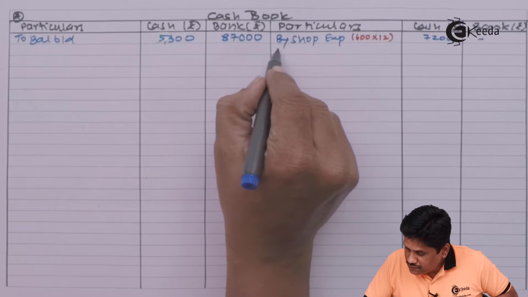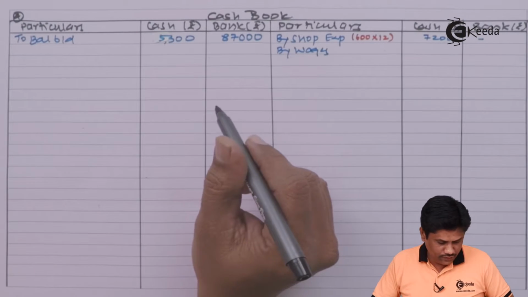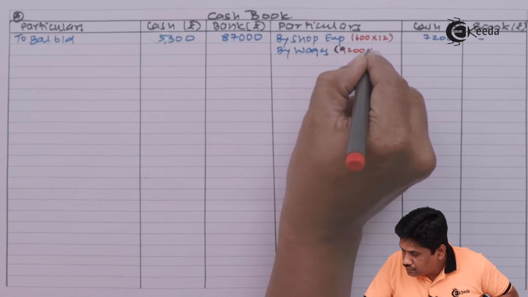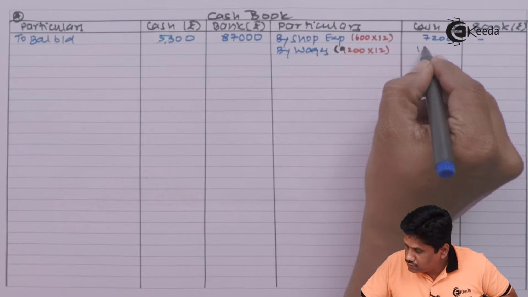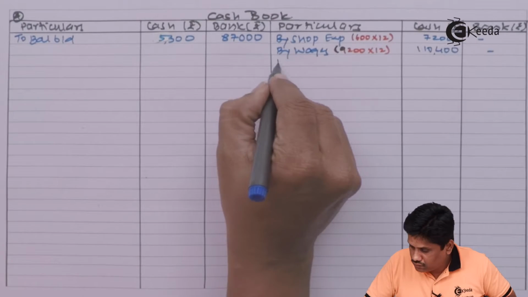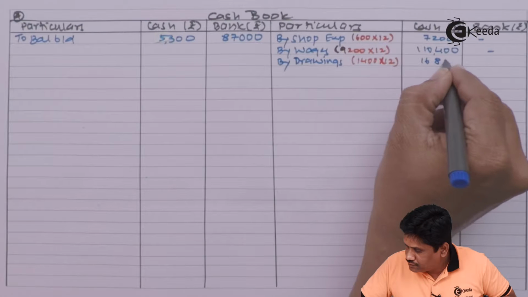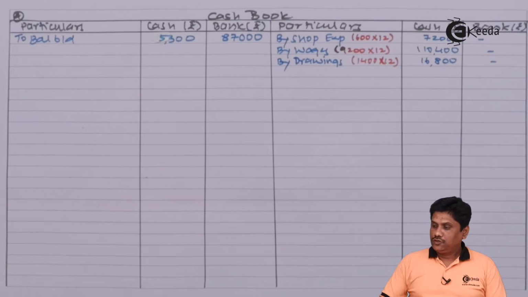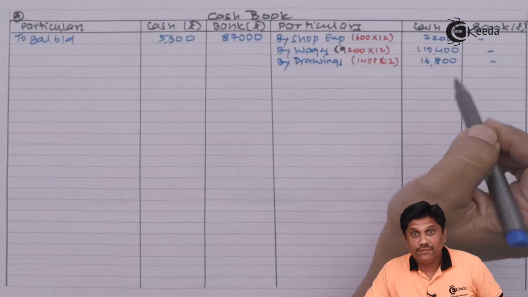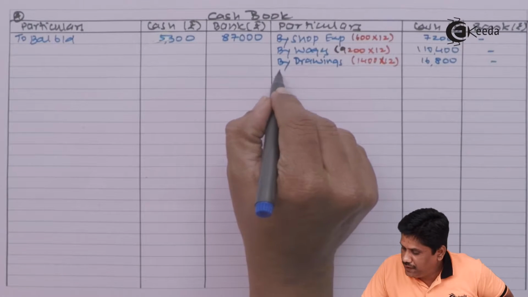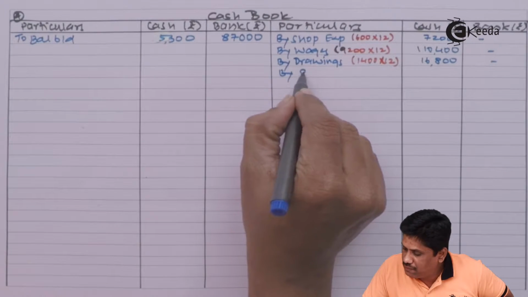Wages we have paid 9,200 per month. So these payments are recorded and thereafter money is deposited. So I can say thereafter I am writing here this cash is paid into the bank. So I will say by bank account.